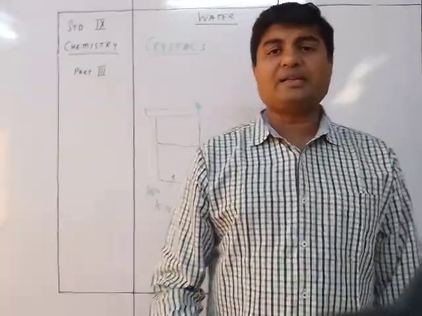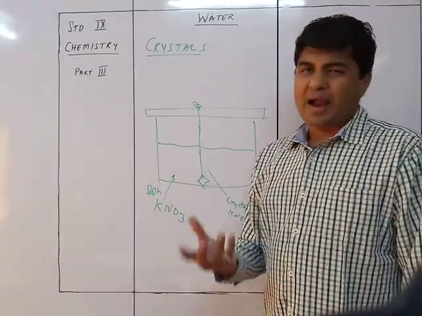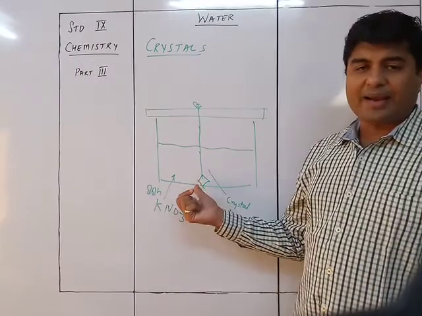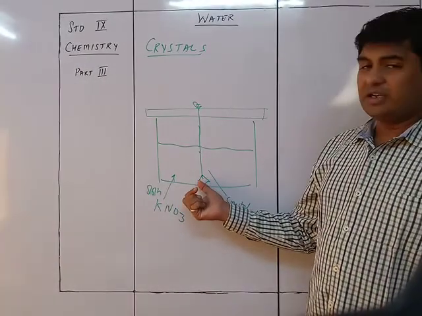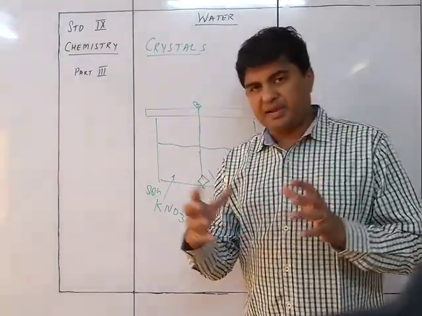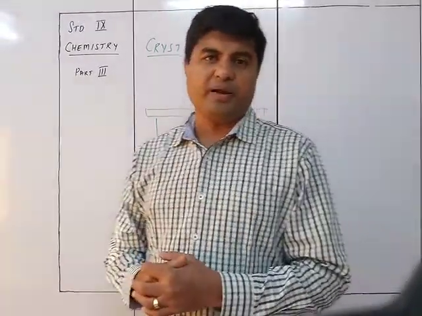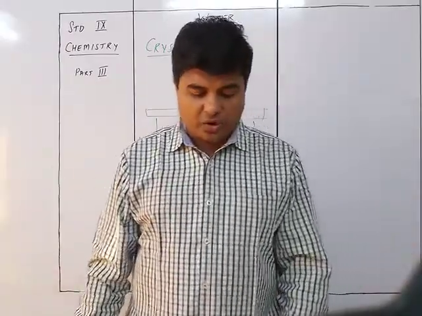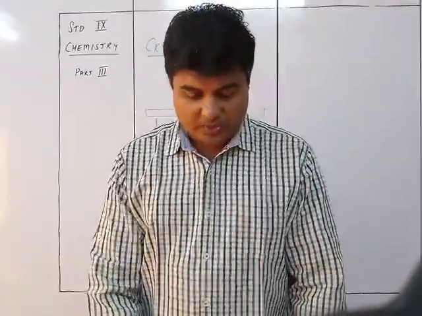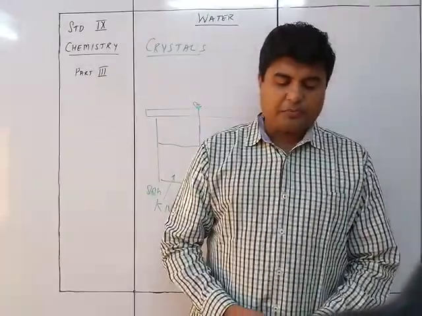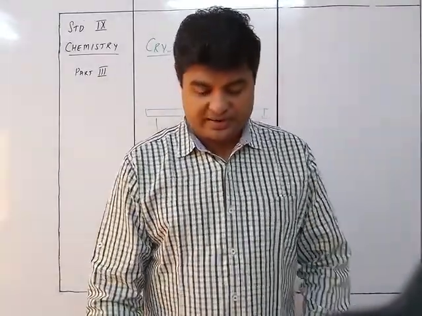You can say it is nothing but a kind of cohesive property, that like material attracts each other, and hence the size of the crystal gets bigger and bigger as it attracts other particles of the same KNO3 to it. So that was crystallization. We now move on to the next part, that is water of crystallization.